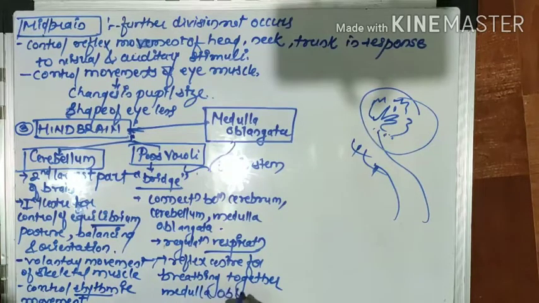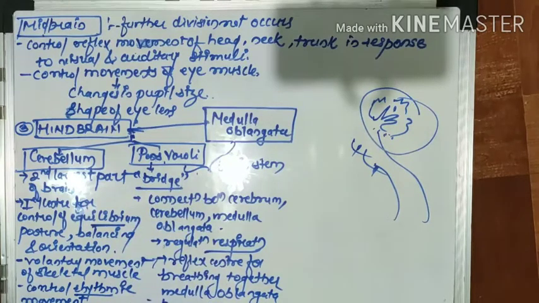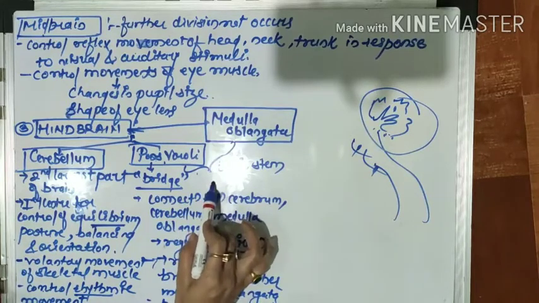Or we can say it is a pathway between the spinal cord and brain. Pons varolii is a pathway between the spinal cord and brain. Understood? So this is all about the second important part of the hindbrain, that is called pons varolii.